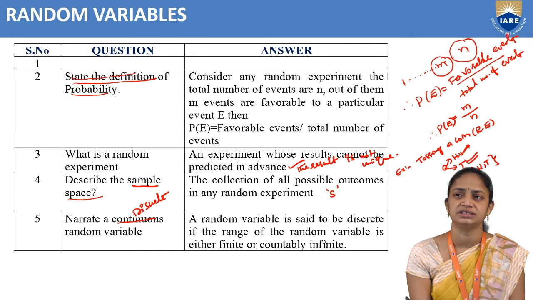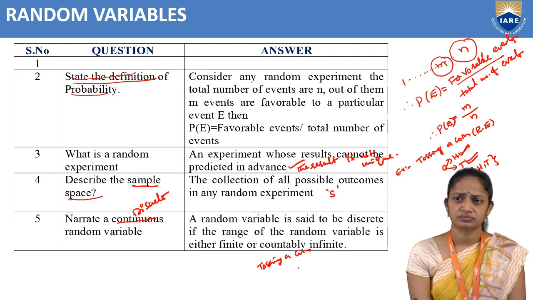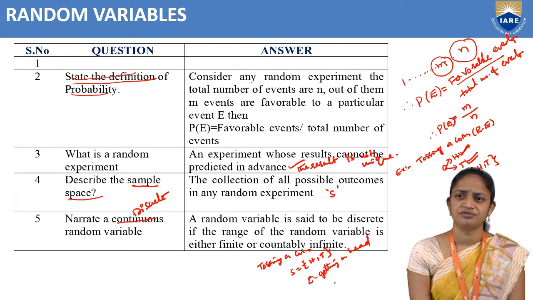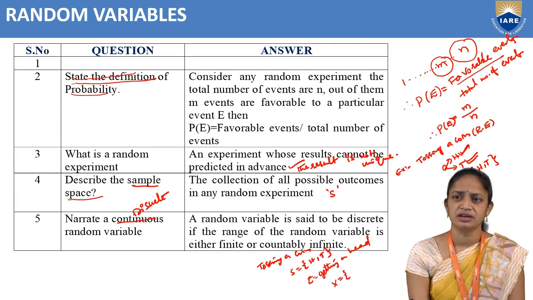Then we can say that that is a discrete random variable. In the above example, tossing a coin, the sample space consists of how many elements? Head, tail. Here I am considering the event equal to getting a head. Therefore X equals 1 when we have one head, and 0 when we have 0 heads. That means 0, 1. So this is an example of a discrete random variable. Here the range of the random variable is finite.